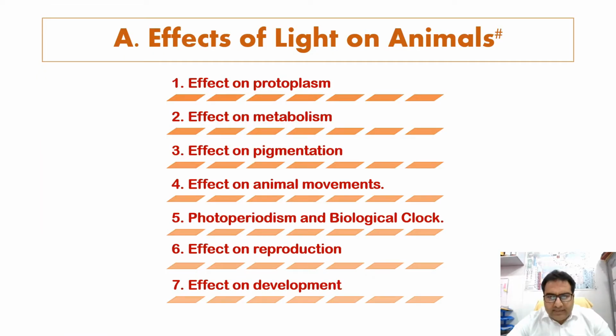Now, how does this light play an important role and have its effect on animals? In this lecture we shall be dealing with its effect on animals, and in the next lecture we shall deal with the effect of light on plants. First, we should know that animals depend on light for orientation, diurnal migration, and synchrony of rhythmic activities. Light reception is probably the most important sensory modality in the exploration of the environment.